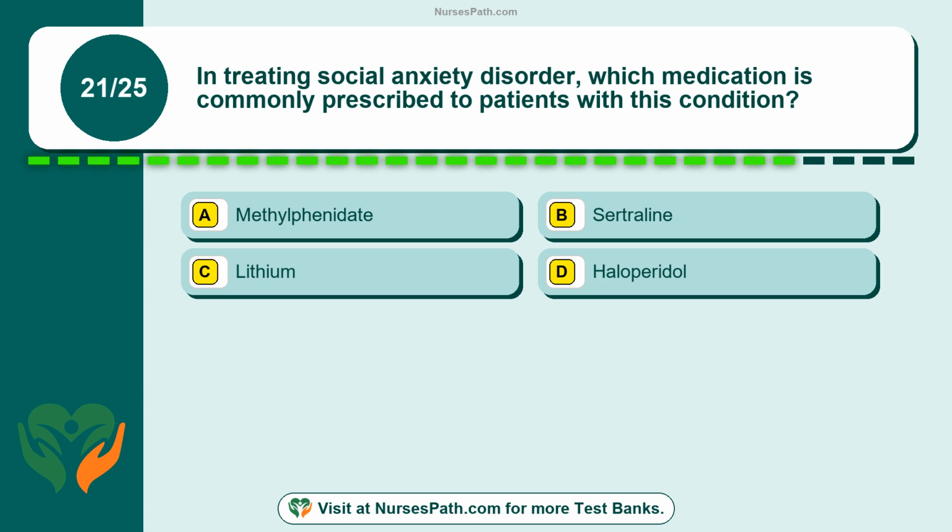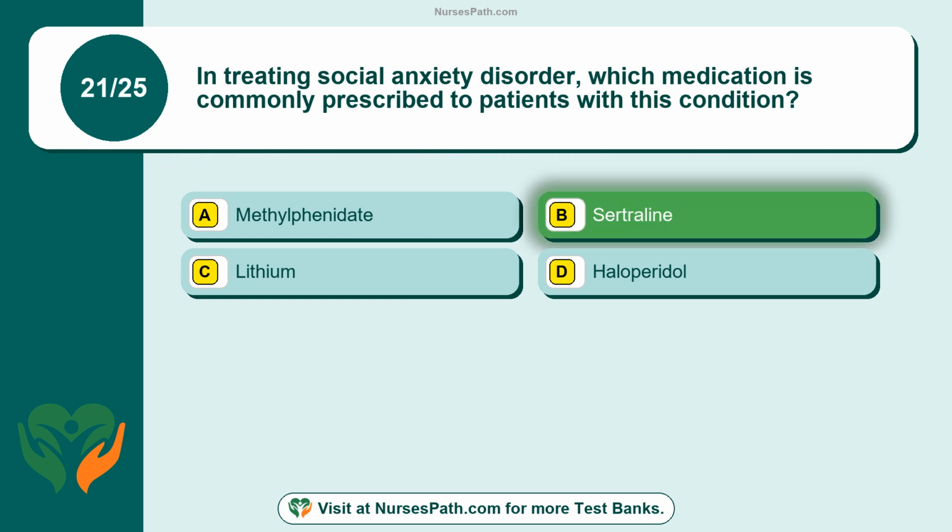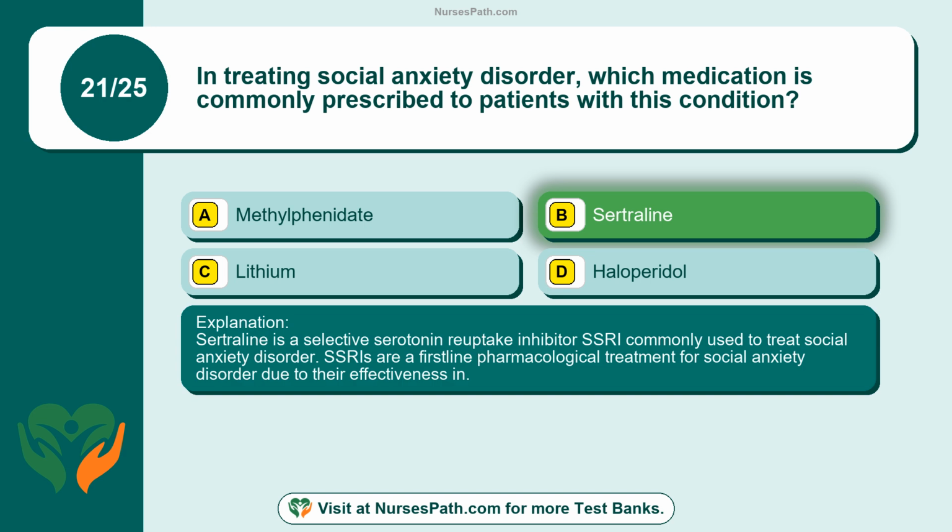Question 21. In treating social anxiety disorder, which medication is commonly prescribed to patients with this condition? Option A. Methylphenidate. Option B. Sertraline. Option C. Lithium. Option D. Haloperidol. The correct answer is option B. Sertraline. Sertraline is a selective serotonin reuptake inhibitor (SSRI) commonly used to treat social anxiety disorder. SSRIs are a first-line pharmacological treatment for social anxiety disorder due to their effectiveness in